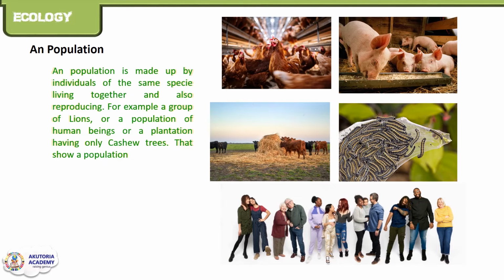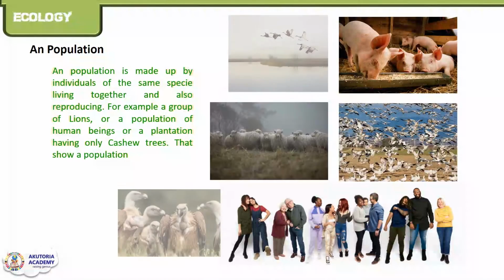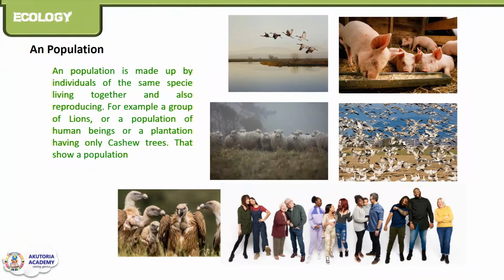Though they might have different genetic makeup, such as their hair color might be different, their eye colors might be different, their skin colors or their sizes might be different, but they must be of the same species. An example could be a group of sheep. They are all sheep, but they may have different wool color or their eye colors might be different.